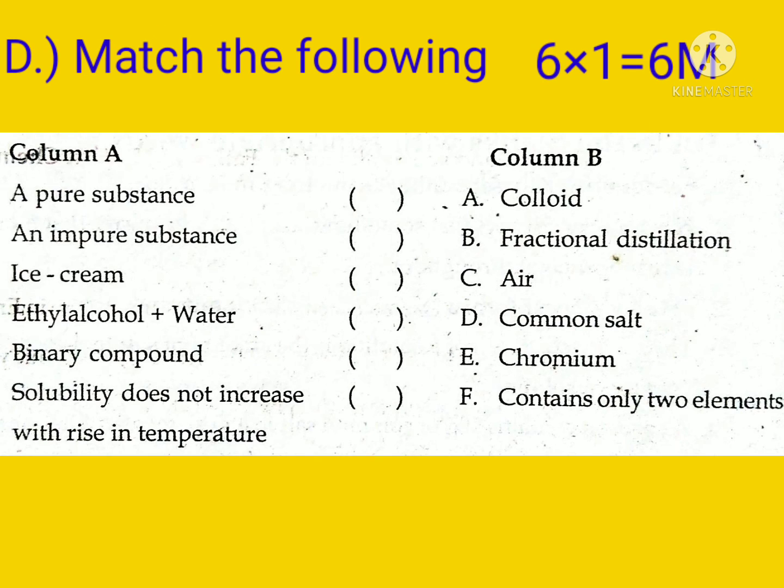And fourth, Roman D, match the following. Column A: pure substance and impure substance, ice cream, ethyl alcohol plus water, binary compound, solubility does not increase with the rise in temperature. Column B: colloidal, fractional distillation, air, common salt, chromium, contains only two elements.